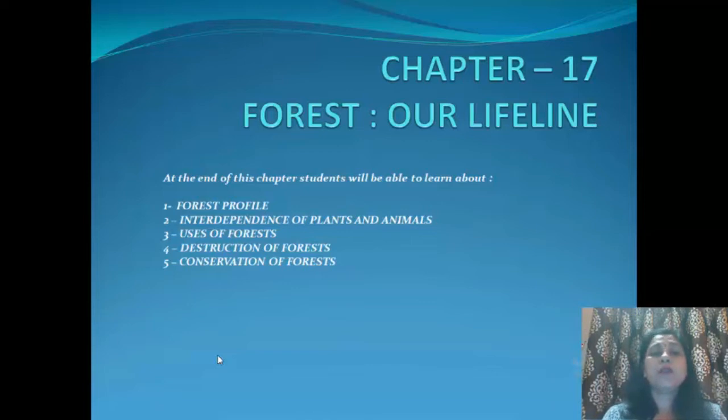Students, at the end of this chapter, you will be able to learn about: number 1, forest profile; 2, interdependence of plants and animals; 3, uses of forest; 4, destruction of forests; and 5, conservation of forests.